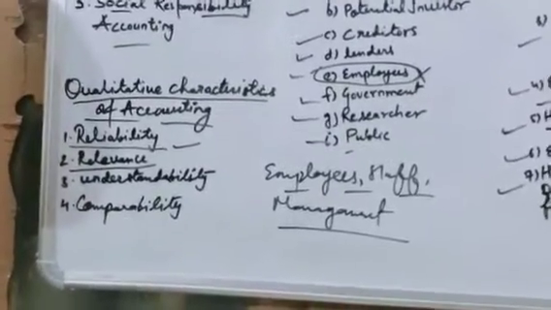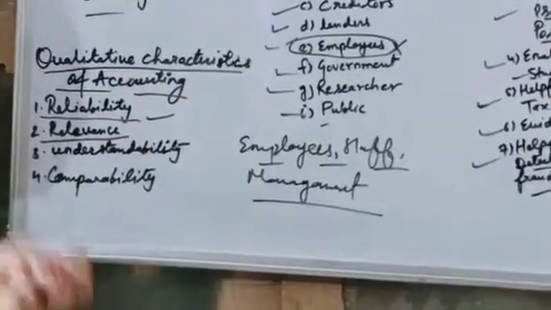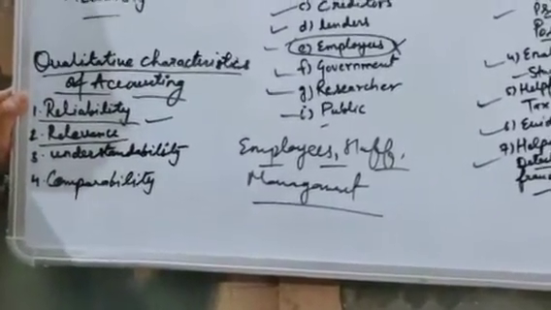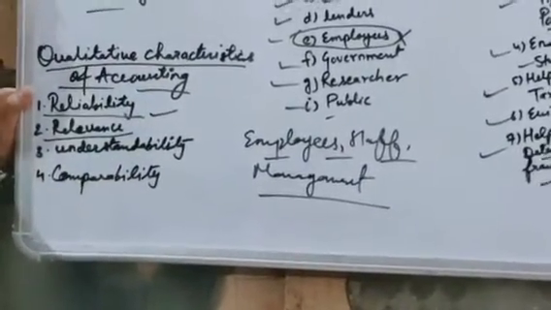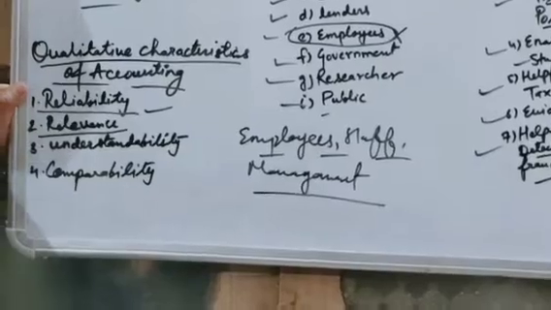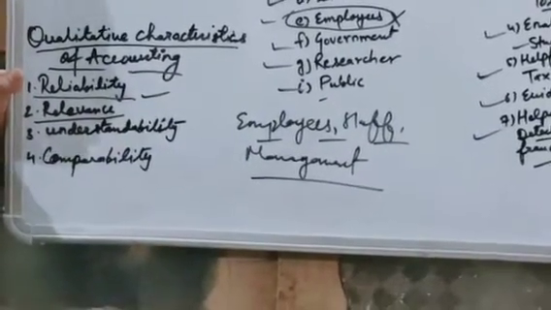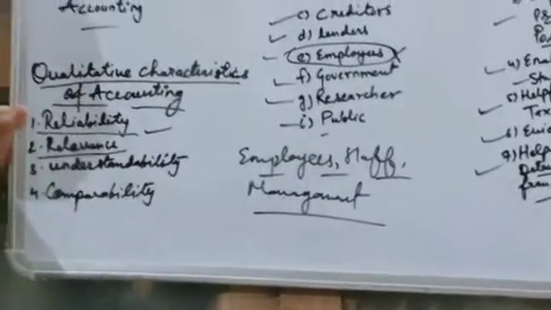The shareholders who have invested money in your company expect a good dividend from your company. In the same way, whatever information you are providing should be relevant. It is not that you unnecessarily give irrelevant information which is not needed to the people.